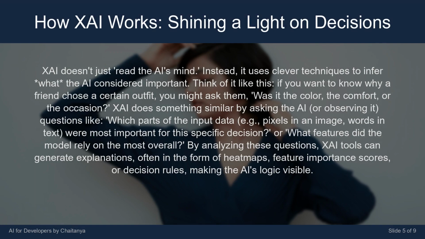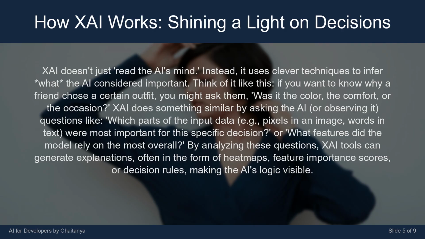XAI doesn't just read the AI's mind. Instead, it uses clever techniques to infer what the AI considered important. Think of it like this. If you want to know why a friend chose a certain outfit, you might ask them, was it the color, the comfort, or the occasion? XAI does something similar by asking the AI, or observing it, questions like, which parts of the input data, e.g., pixels in an image, words in text, were most important for this specific decision?